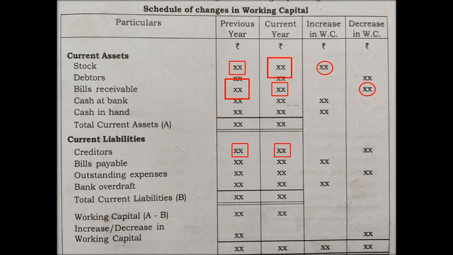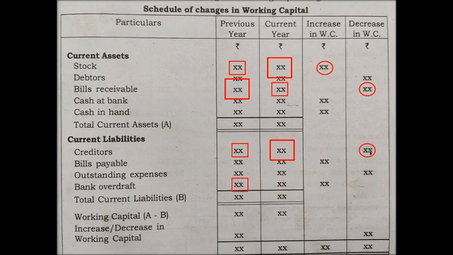Here there are creditors, two items are given. So in this case the current liability, that is creditors, is increased. For the time being I am using the large square, increase. So an increase in current liability will lead to a decrease in working capital. That's why here X is used. The difference in the amount of these two items has to be recorded. That is, if the creditors in the beginning was 50 and in the current year was 100, the difference is 50. So here the 50 has to be recorded.